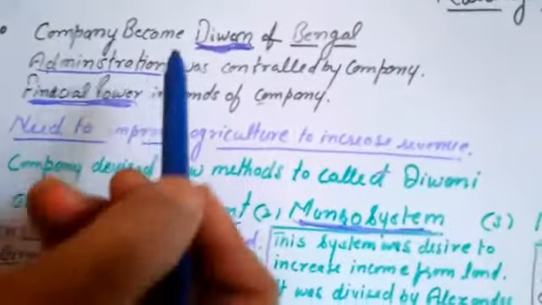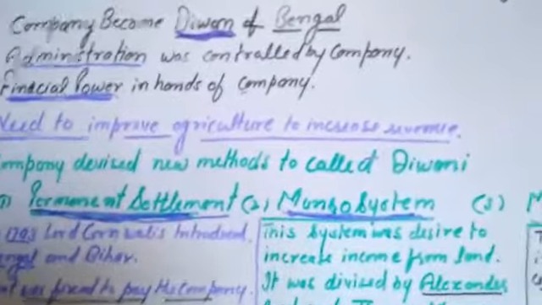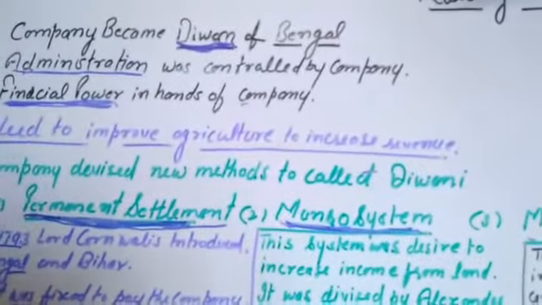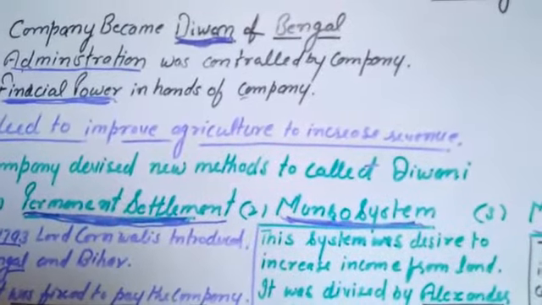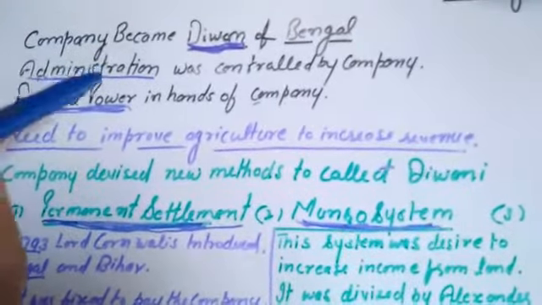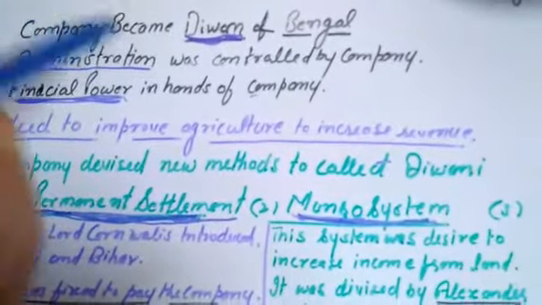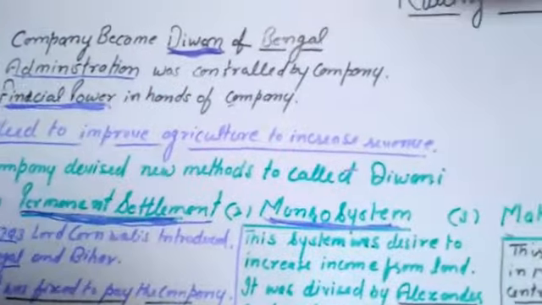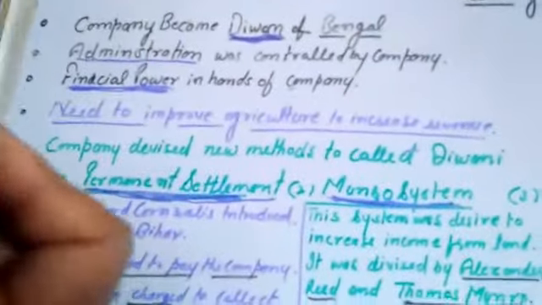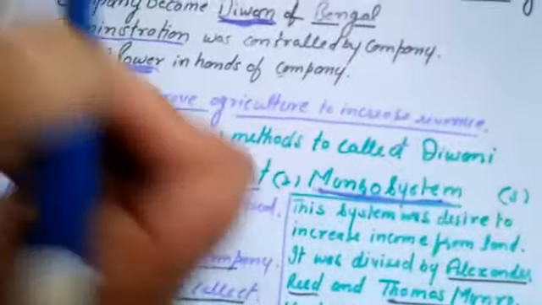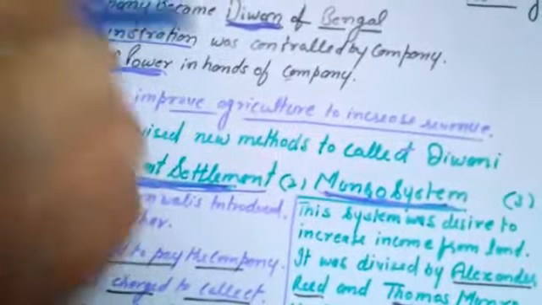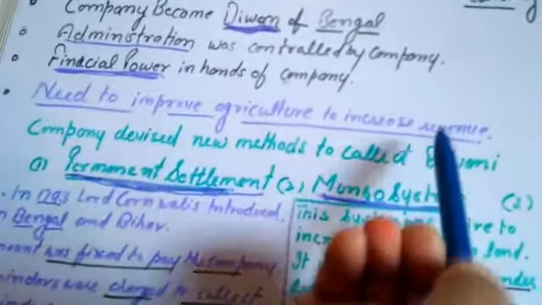It was in 1765 when the company got the right to collect revenue from Bengal and it was called Diwani. Now, the company has the main administrative power in its hands, and financial power was also in the hands of the company. So, the company wants to improve its source of income, and that was possible if it increased the revenue.